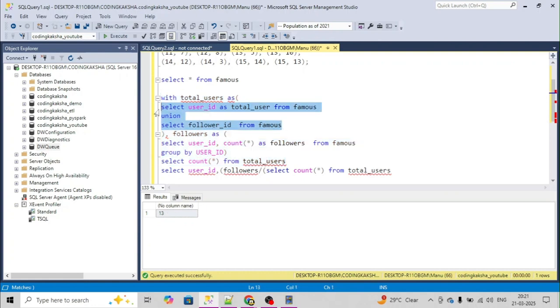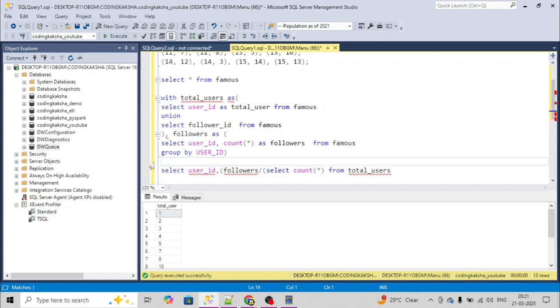We can see how many records we have: 13 records, total 13 records. So we have 13 total users. So what we are doing is dividing each user ID's followers by the total number of users on the platform. Then we will multiply it by 100, so we will get the correct result.